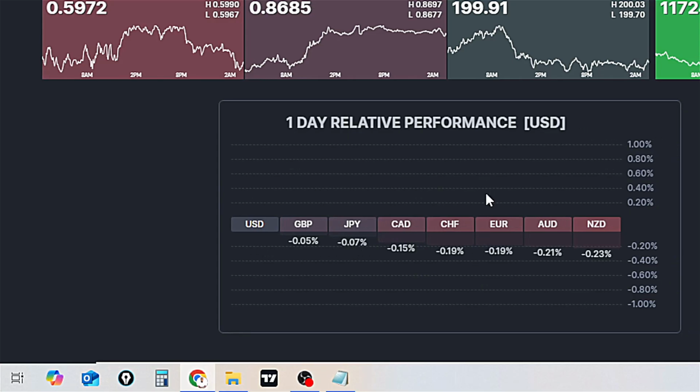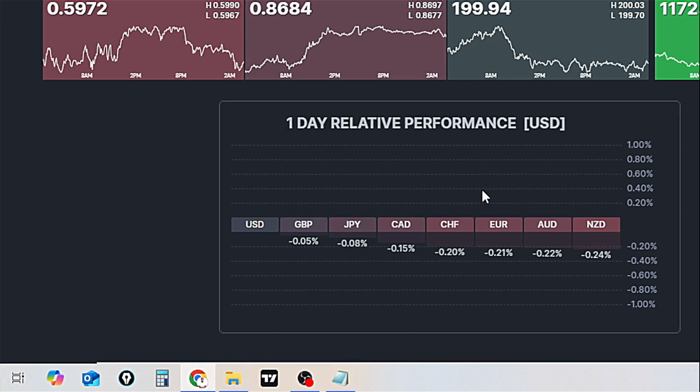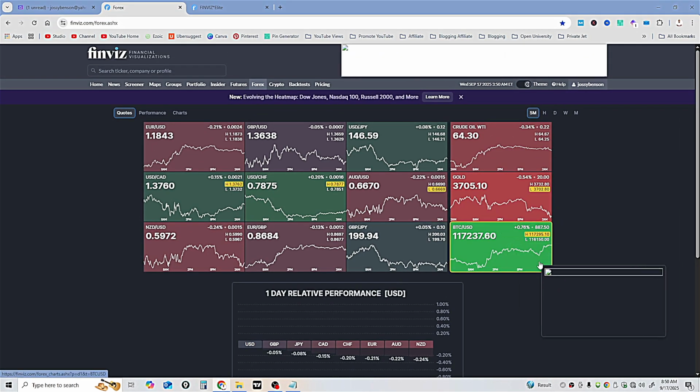So if Finviz populates a currency that is rising, let's say the bar is green and above this level, this is when I'll go ahead and look at the weaker currency and the growing currency, combine the both, form a currency pair, and then use it to trade the financial market without hesitation. So this is exactly how you can use Finviz.